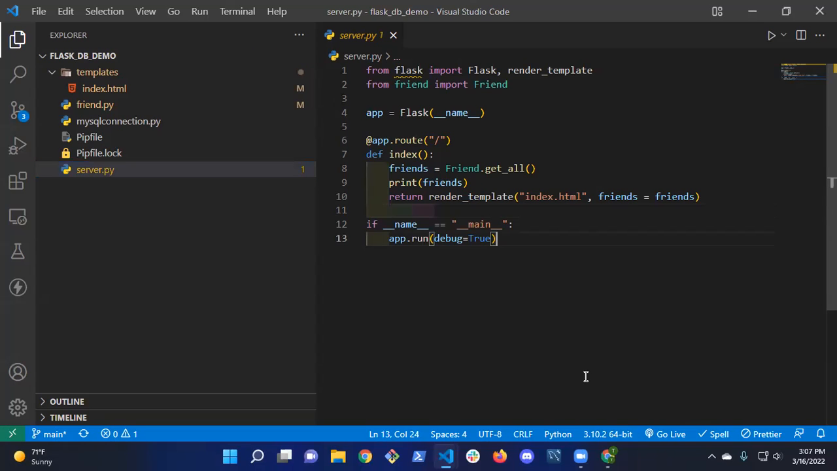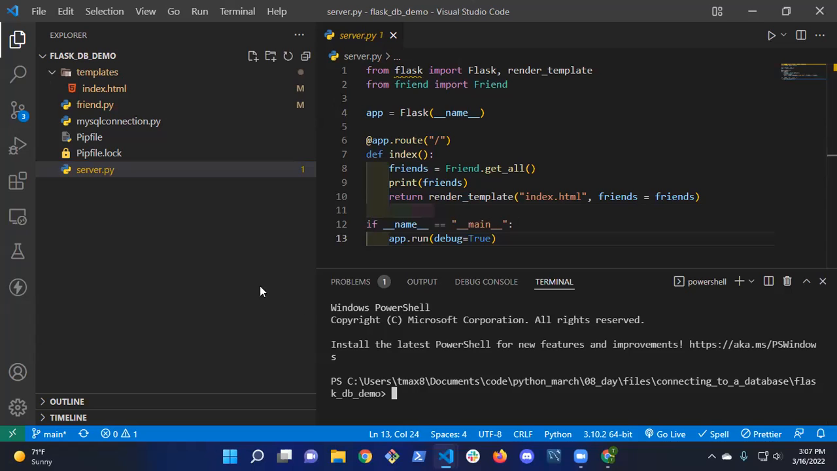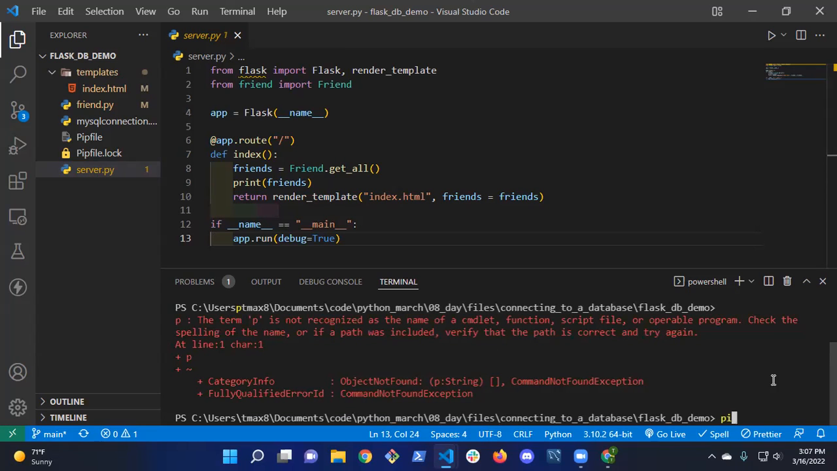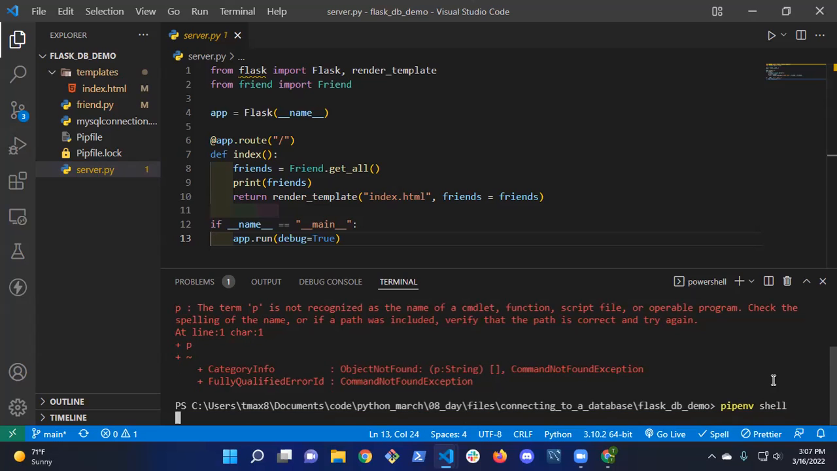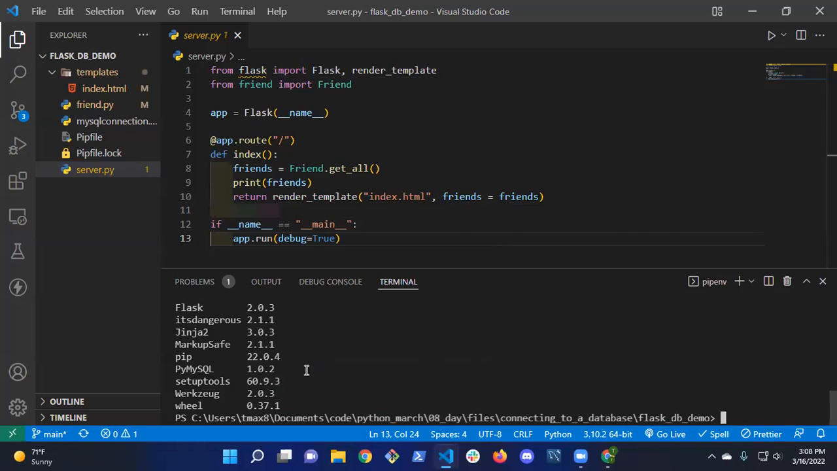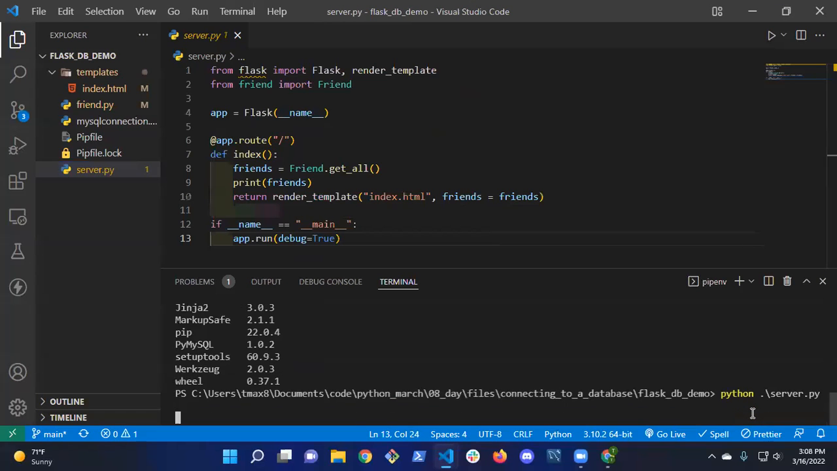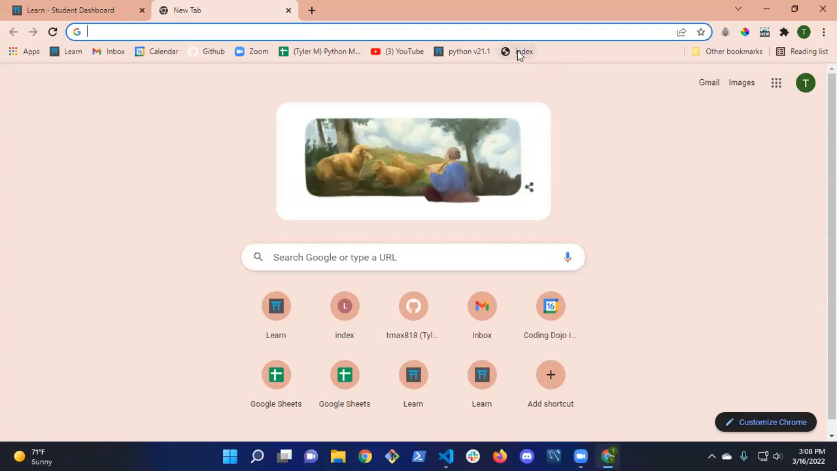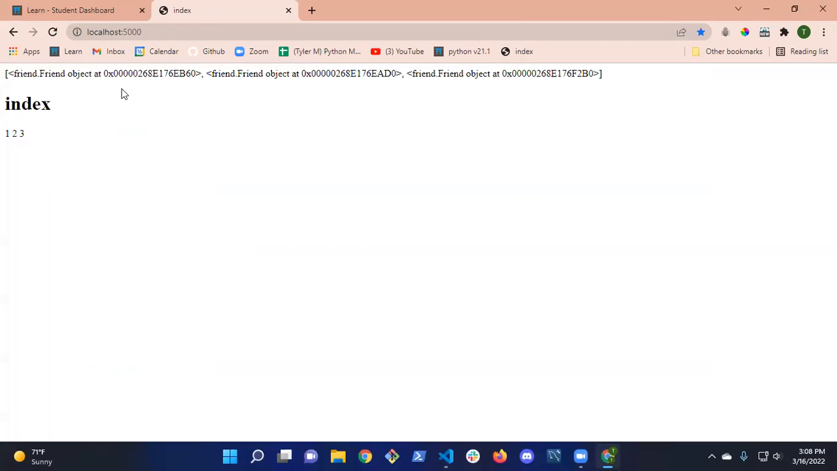If I open up my integrated terminal, since my terminal was closed, I'm most likely not in my virtual environment. So to do that, it's pipenv shell. And I can say pip list to make sure that I am in the right place. There we go: PyMySQL, Jinja, Flask, and all that stuff. So now I can just say python server.py. And I finally made a link to localhost.